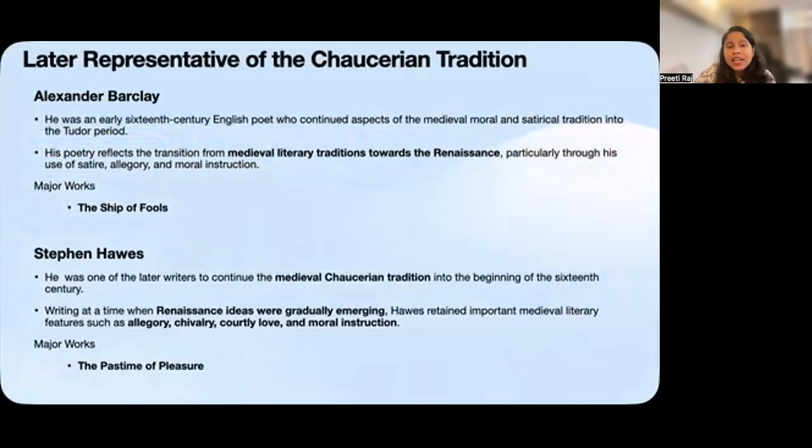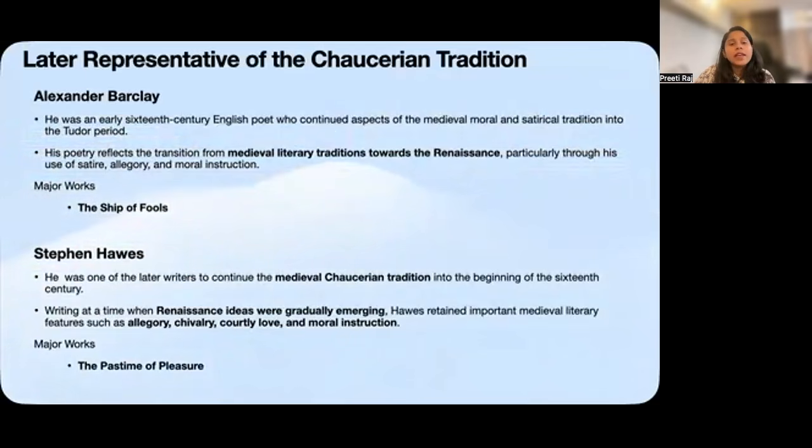Now, don't be misled by the word pleasure in this title. This is not simply a work about entertainment. It is an elaborate allegorical romance that brings together several important ideas: education, love, chivalry, virtue, and morality. The poem presents the journey and development of its central figure in a way that allows Hawes to explore how an individual should acquire knowledge, virtue, and moral understanding.